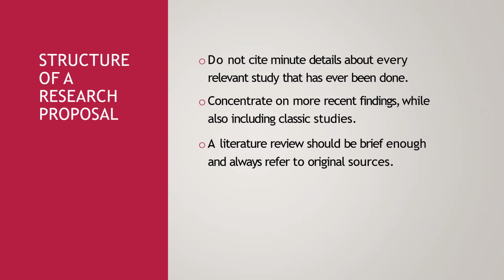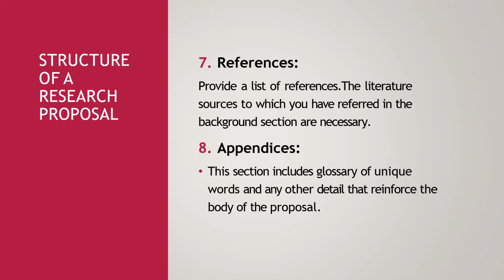So you have to get a mixture of both classic studies and the more recent findings, and a literature review should be brief enough, and always refer to original sources. Original sources must be used in the literature review. So it's very important to work on all of these aspects. And then references, you have to provide a list of references. The literature sources to which you have referred in the background section are very necessary, and the literature you have studied in the literature review section, you have to use proper, consistent citation styles, and different institutes accept different reference styles.